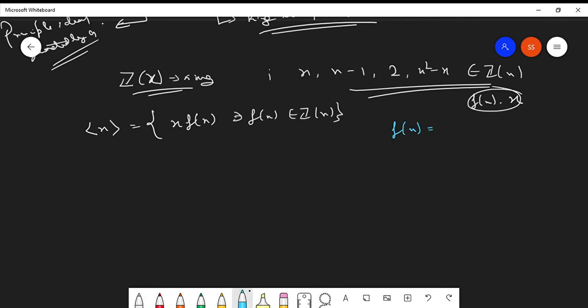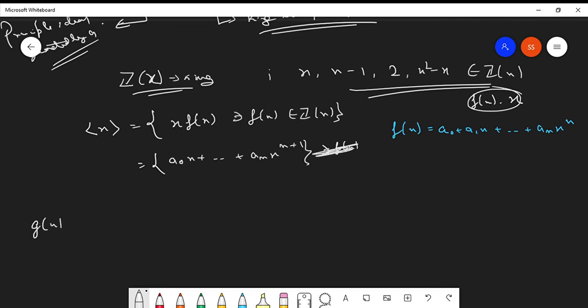Acha, if I take f(x) as a0 plus a1x so on till an x to the power n, then how can we write this set now? We can write this set as a0x so on till an x to the power n plus 1. Suppose you have a function of this form, a0x and so on till an x to the power n plus 1.